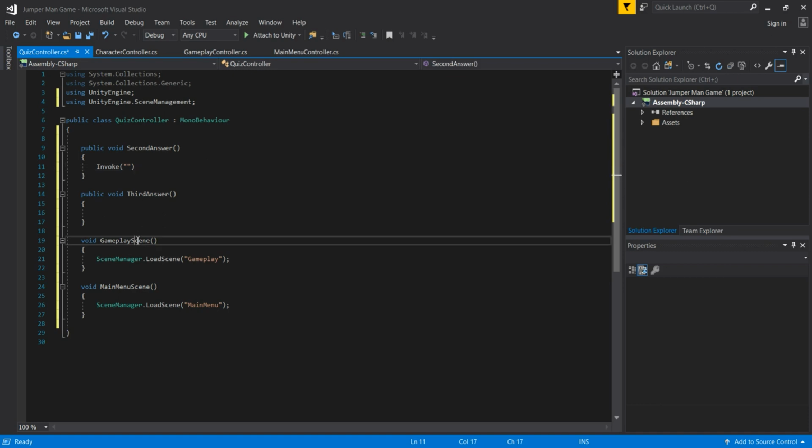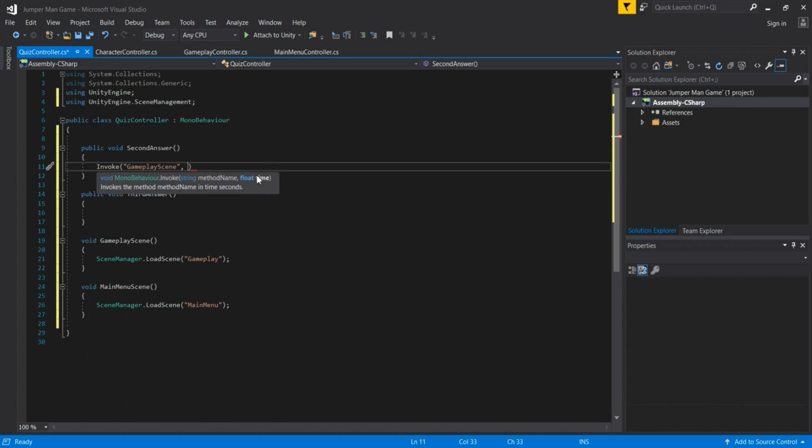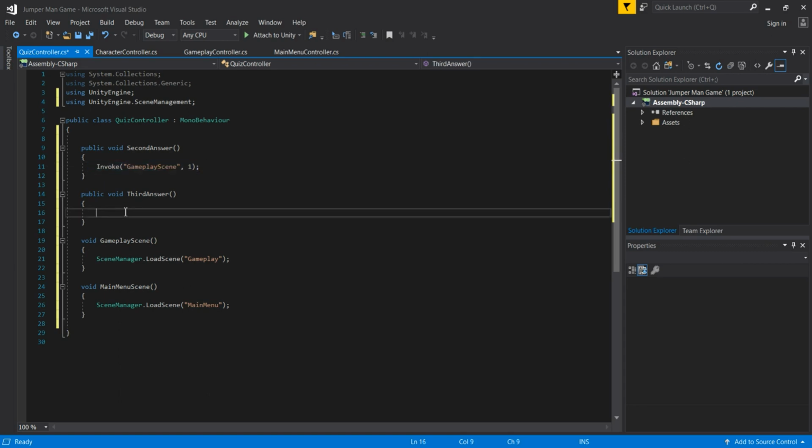Okay, moving on. So gameplay scene, I am going to copy and paste this hard-coded name, because we need to pass exactly the same naming as in this function. And then, after how much time do we want to call this gameplay scene? We want to call it after 1 second, and that is what our Invoke function does here. So we are going to copy and paste this, and then call our main menu scene. We simply pass here main menu scene, and this one we also call after 1 second. So that is it, guys, so far so good.